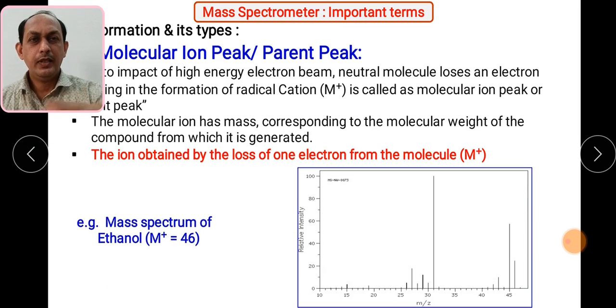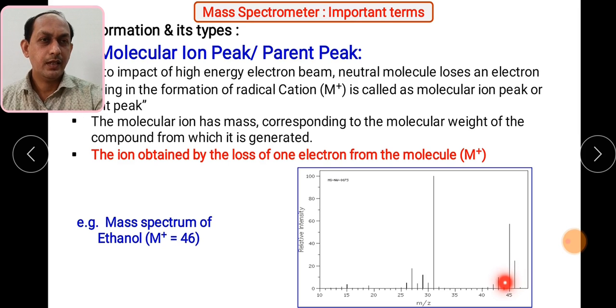Suppose in the case of ethanol, as we know, ethanol has a molecular weight of 46. If you see the mass spectrum, this is the first line, then this is the second line.